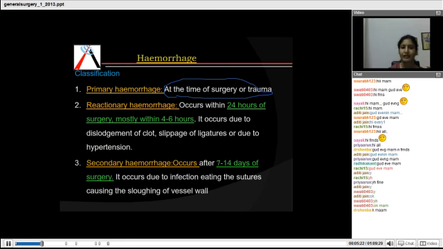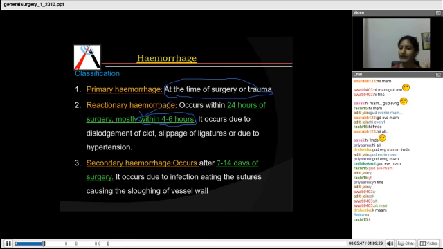Okay. Next is reactionary hemorrhage. This occurs within 24 hours, but it mostly occurs within 4 to 6 hours. What does this mean? It means that whatever hemorrhage occurs within the first 24 hours is reactionary hemorrhage, but usually this hemorrhage tends to occur within 4 to 6 hours.